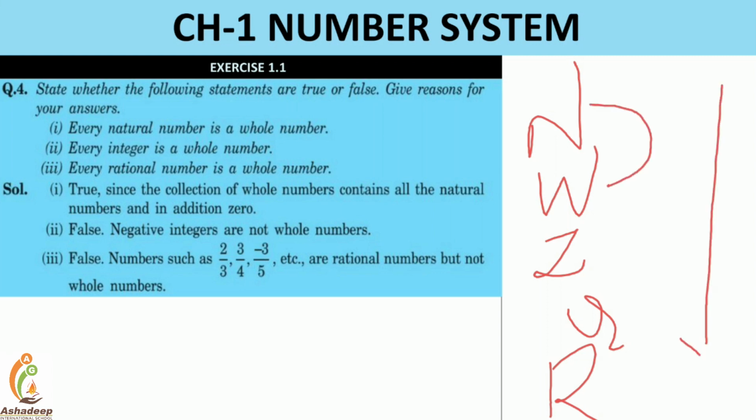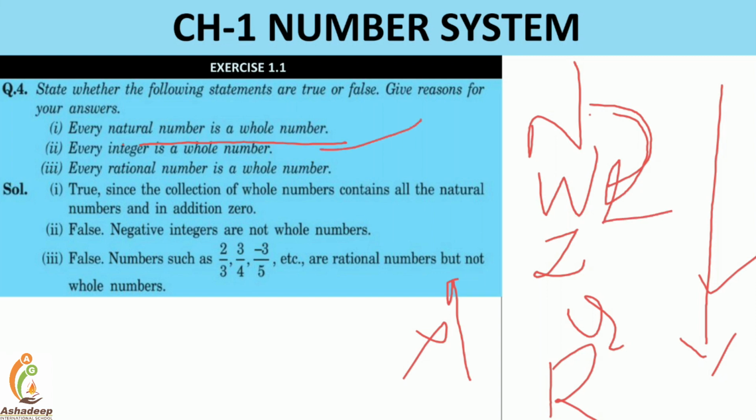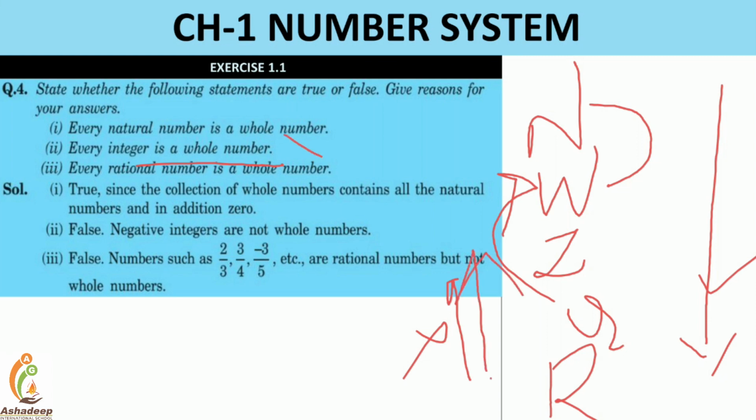Remember, top to bottom is correct, bottom to top is wrong. So here every natural number is a whole number. The statement is true. Every integer is a whole number. So it's bottom to top. So the statement is false.